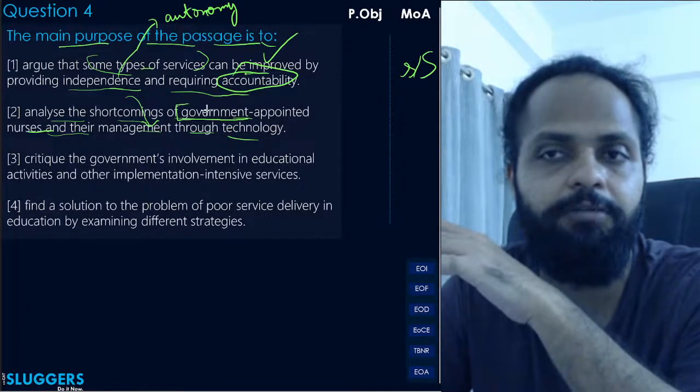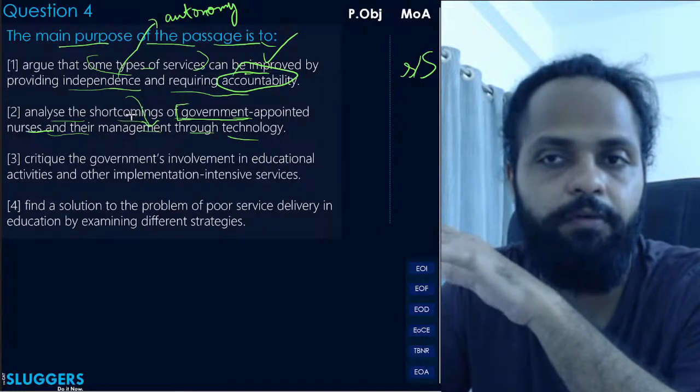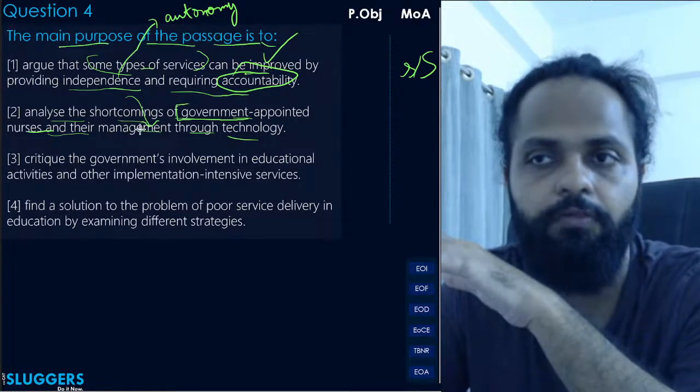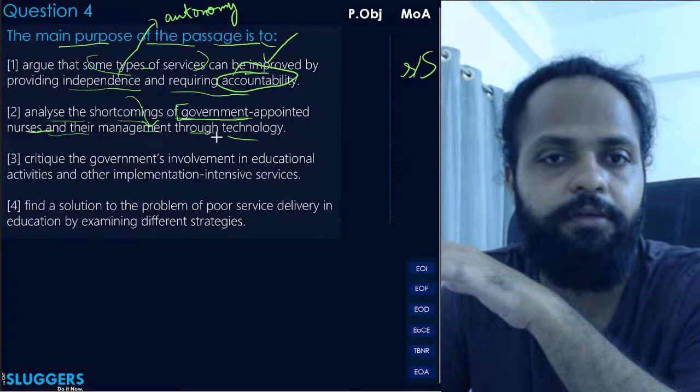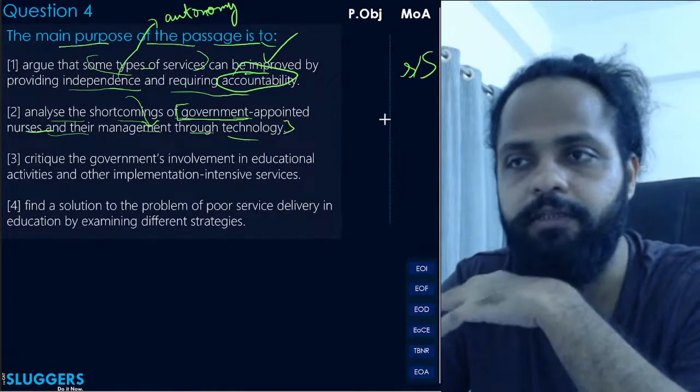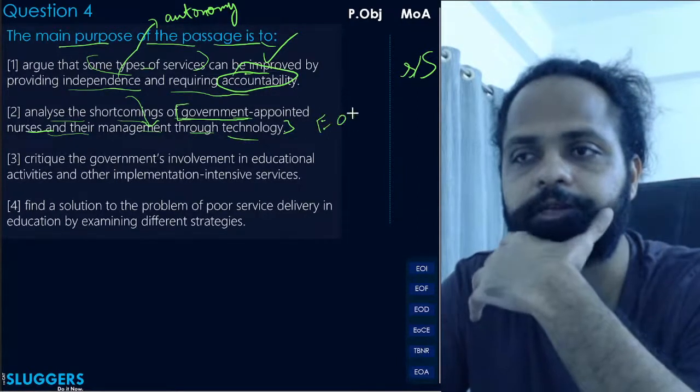The main purpose does not relate with the shortcomings of, what do you say, the government appointed nurses, right? That is definitely not the case. This is a clear distortion and eliminated with the capital E.